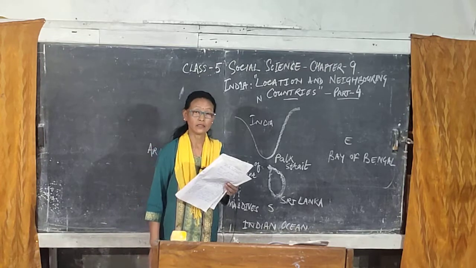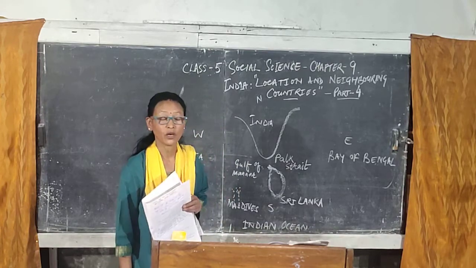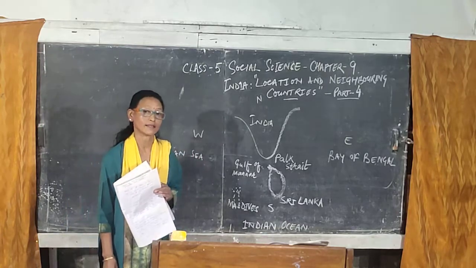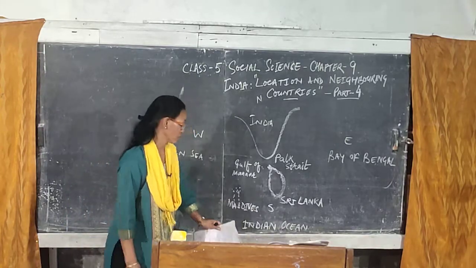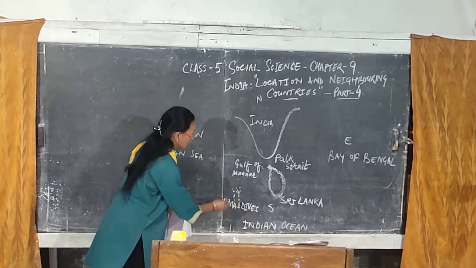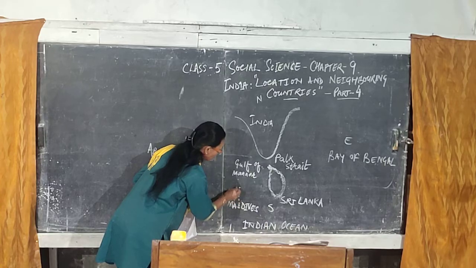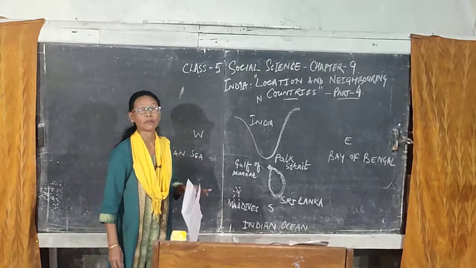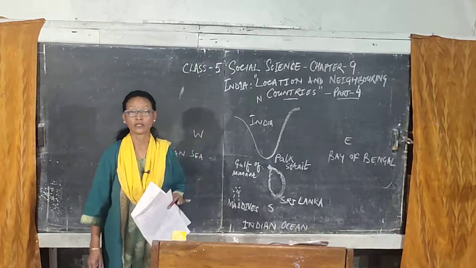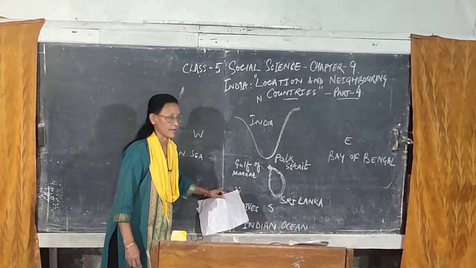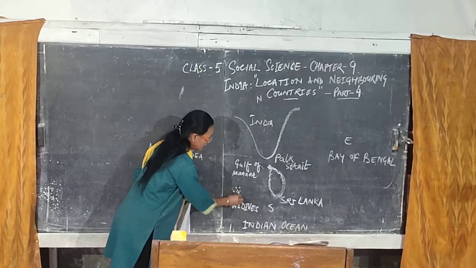An island is a piece of land surrounded by water on all sides. It is surrounded by water. These dots signify land, and that is why it is called an island. So, these dots are islands.